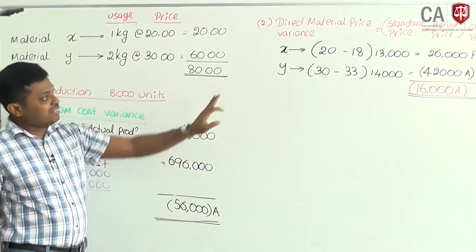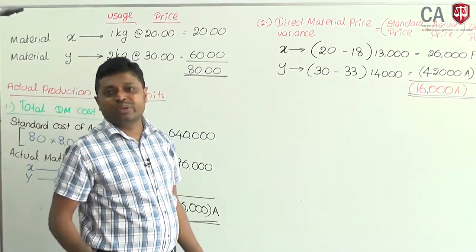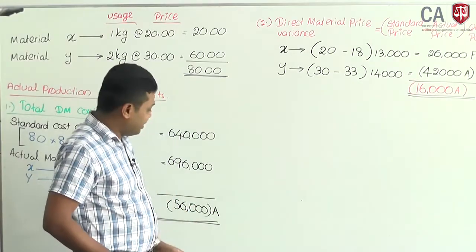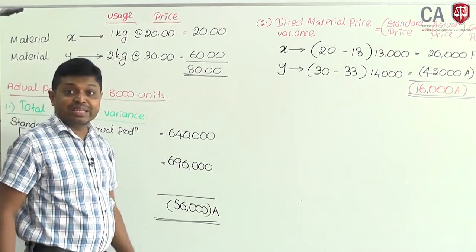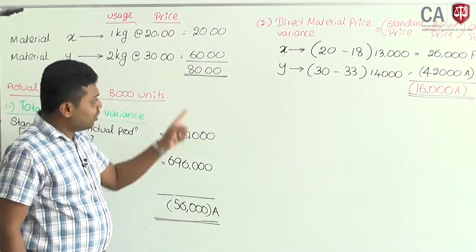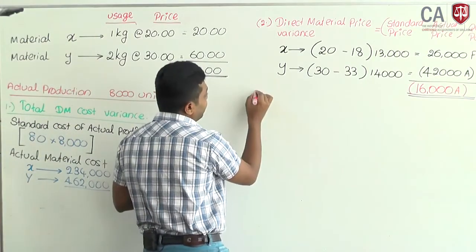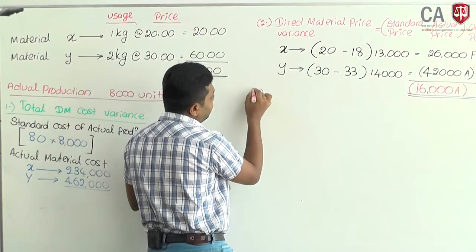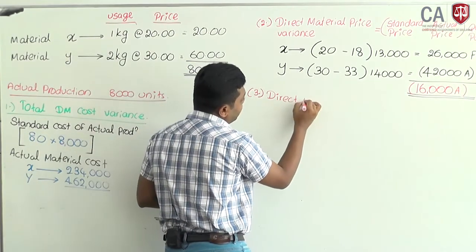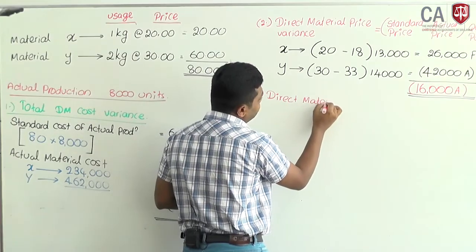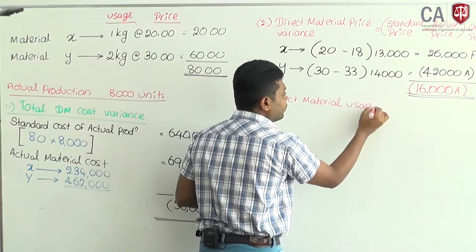Out of that, 16,000 is direct material price variance. Then you can easily calculate the usage variance. Why? Both price and usage together compile the total material cost variance. Anyway, we will look at the third variance, direct material usage variance.